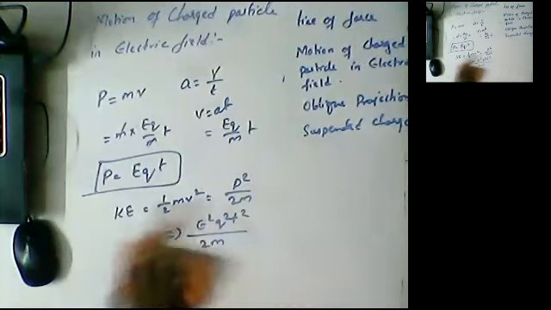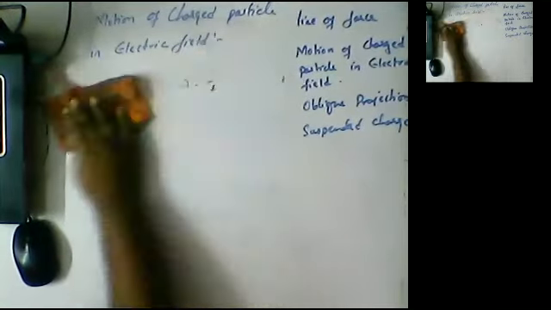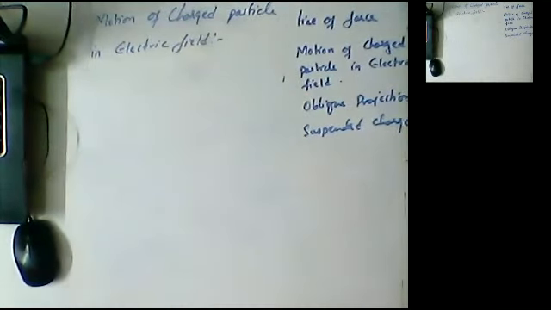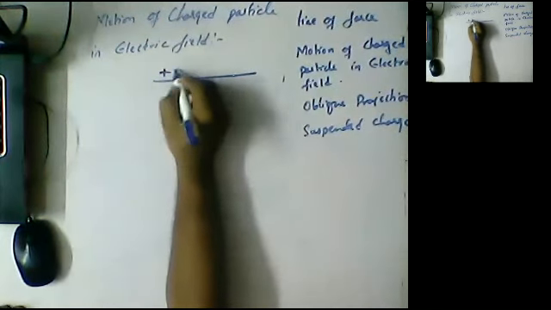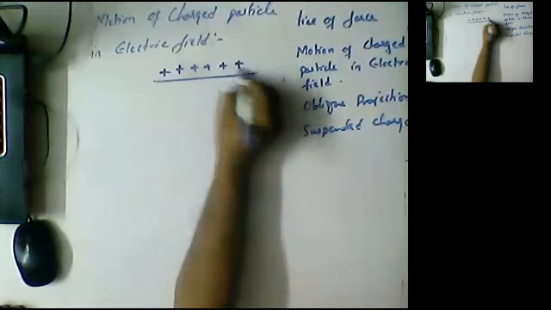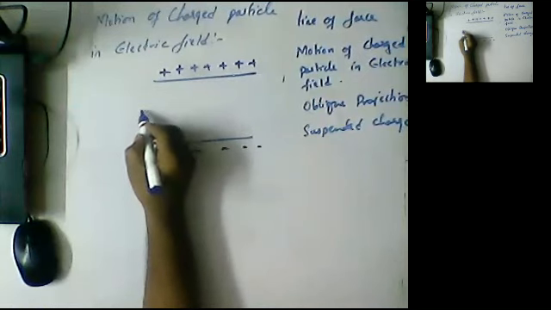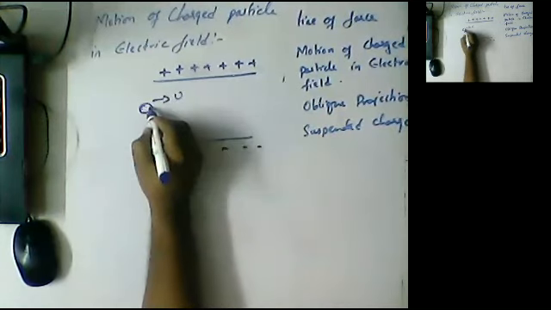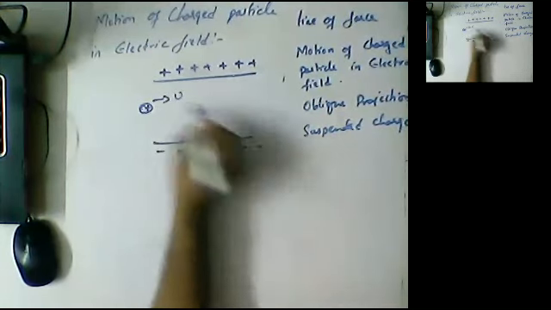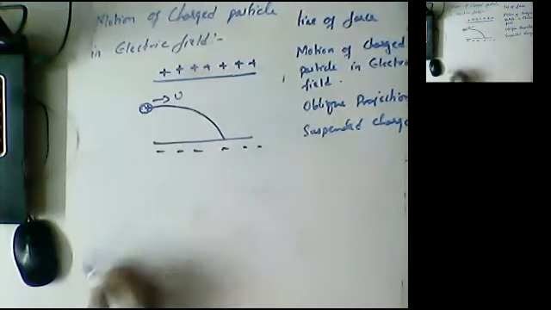Similarly, guys, for example, we are having a perpendicular electric field like this. If a unit test charge is released with an initial velocity u, then it will follow a parabolic path like this.